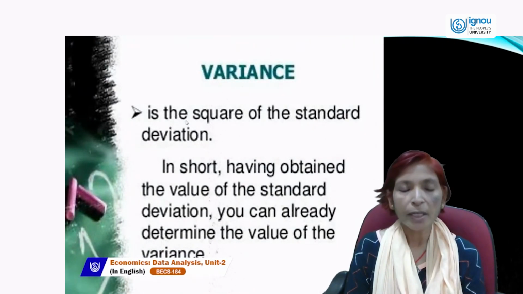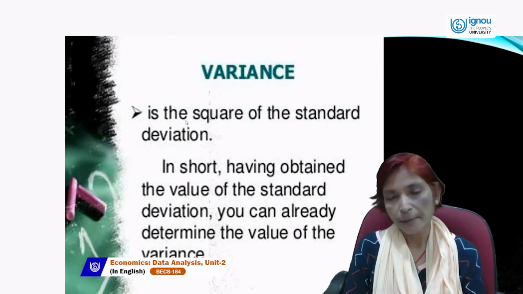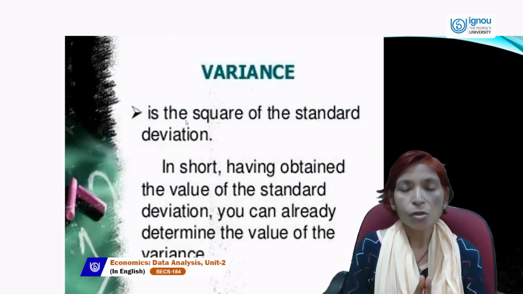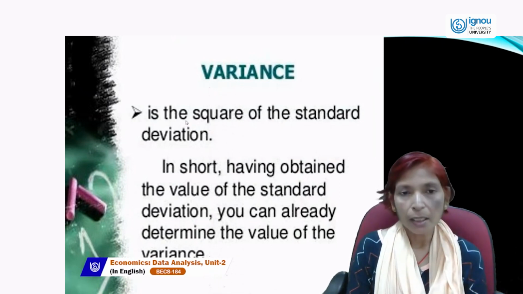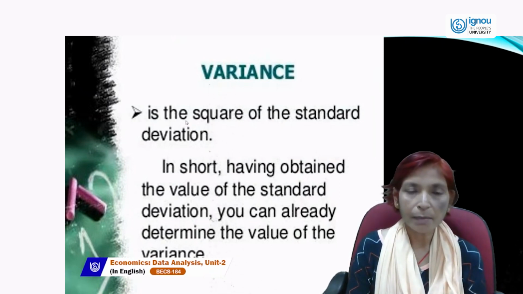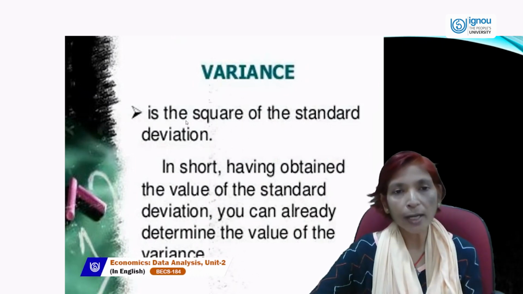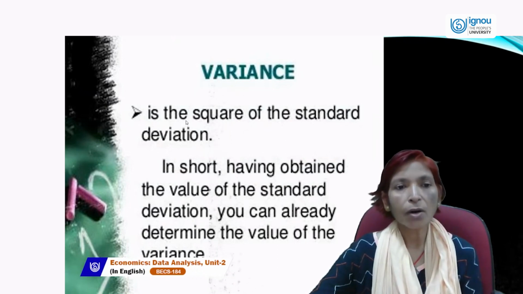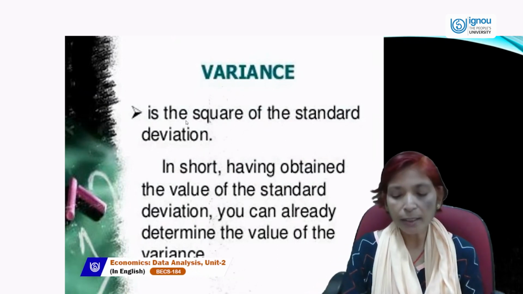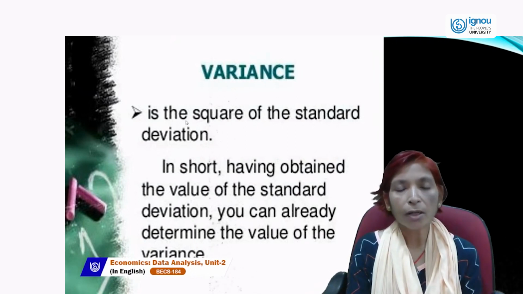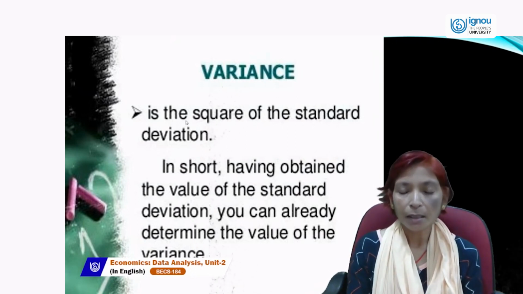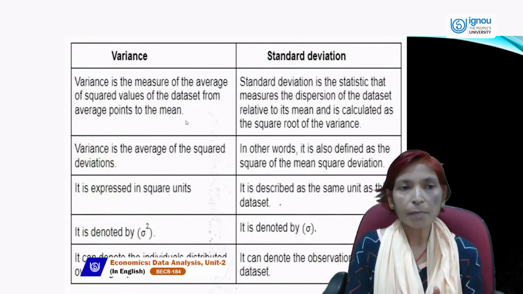Next is variance. Variance is the square of the standard deviation. In short, having obtained the value of the standard deviation, you can already determine the value of the variance. In standard deviation, we estimated 14.62, and if we take the square of this 14.62, that is called variance. Variance actually tells us the variation or differences among the given series. So this is the basic difference.